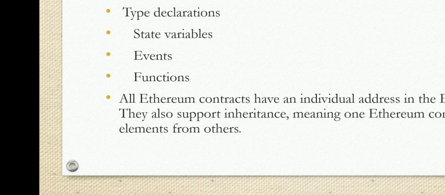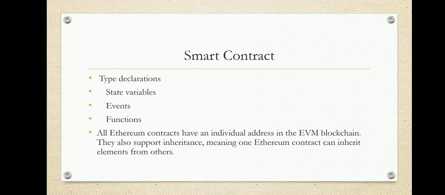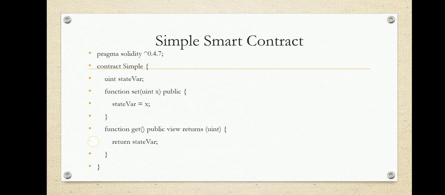Then we have state variables, which are stored in the contract space. After that come events, which are occurrences of things, and the smart contract can also contain functions. These are parts of smart contracts.